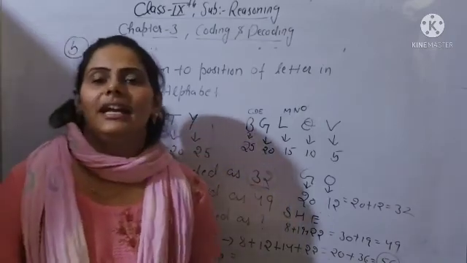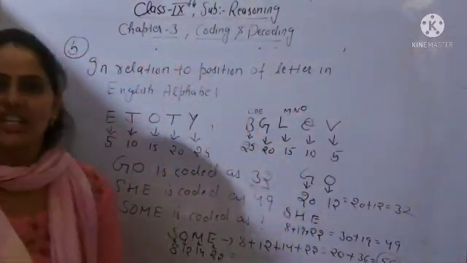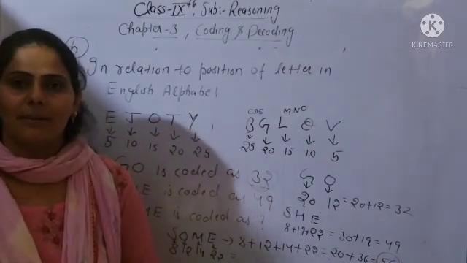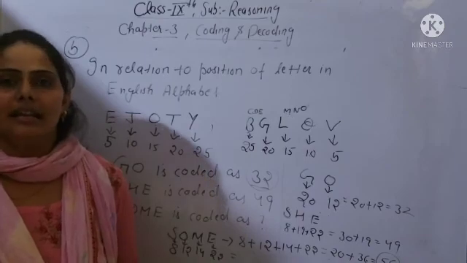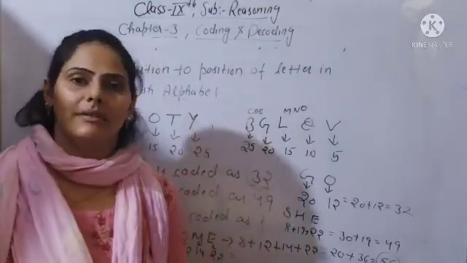So first of all, like that, beta, this is second pattern. So in relation to position of letters in English alphabet, you know all the letters. There are total 26 letters in English alphabet. If you are starting from the letter A, so it will be left hand side of the alphabet. If you are starting from Z, so it will be right hand side.